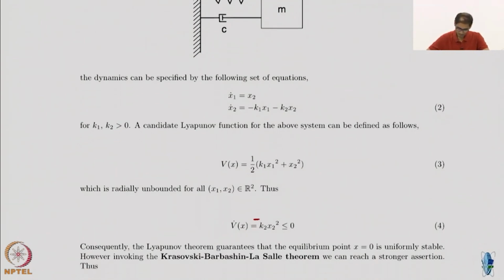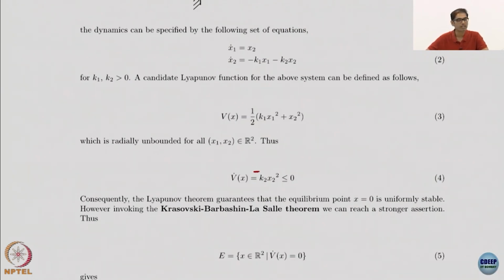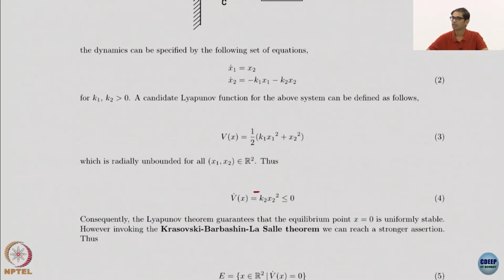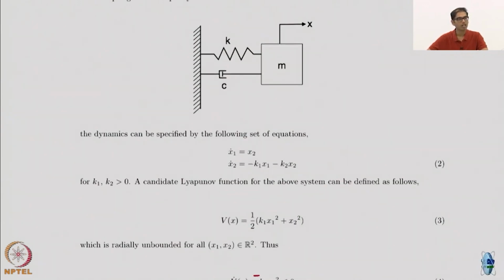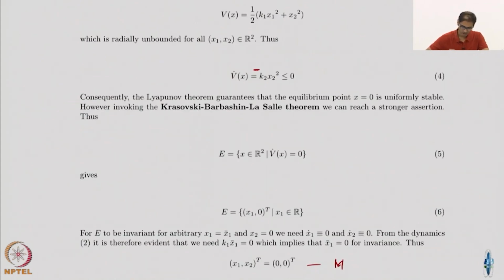Now we want to apply the Barbashin-Krasovskii-LaSalle theorem. We know that for the spring mass damper system, if you just pull the mass and leave it anywhere, it's going to come to a stop, unless you apply some external force. So you know that this is in fact an asymptotically stable system. So how do we prove that? We use the theorem that we have, and we first define the set E, which is the set which has V dot equal to 0.